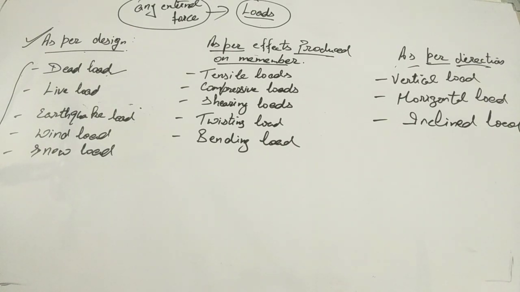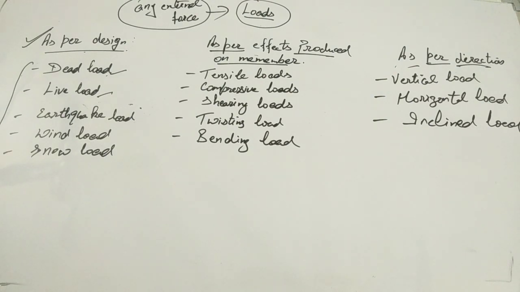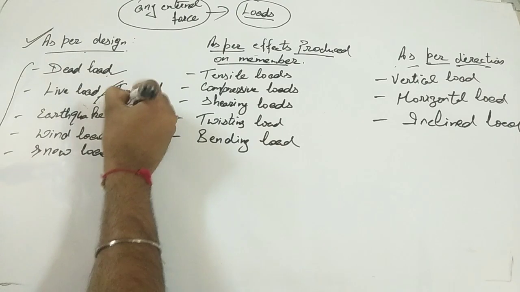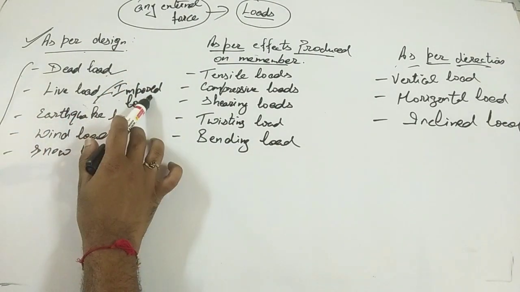Clear guys? Next one is live load, which is also known as moving load or fluctuating load. All the loads coming from living things, living beings, are known as live load. The name is giving the answer. Live load means the load coming from living beings. But nowadays the name live load is replaced with imposed load.